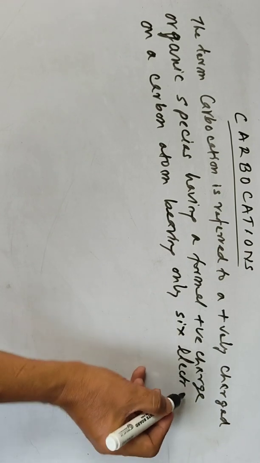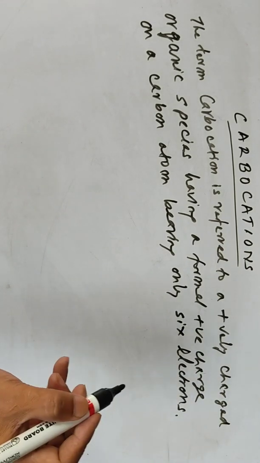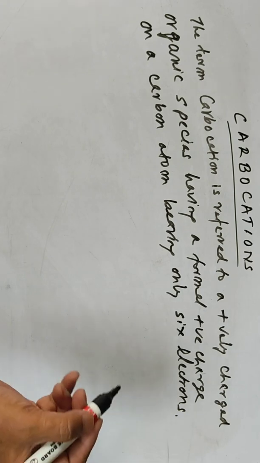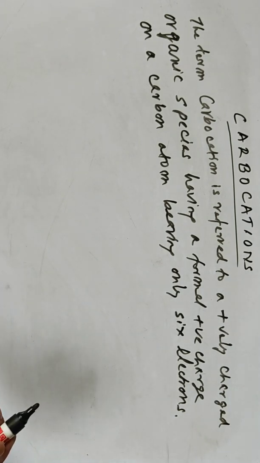The outermost valence shell has 6 electrons. They are positively charged, so they are mostly electrophiles.